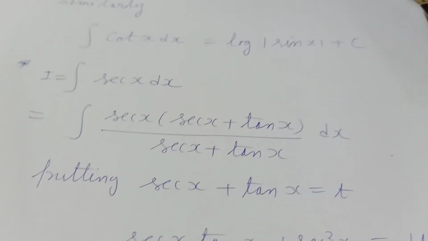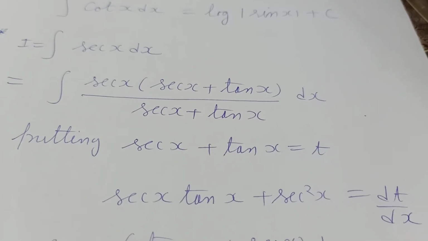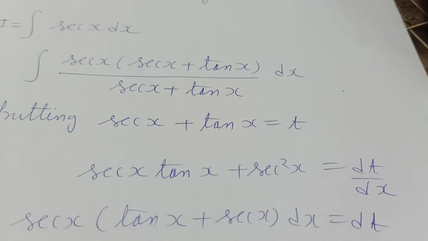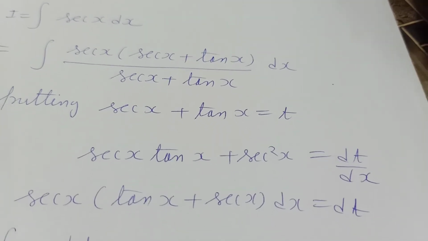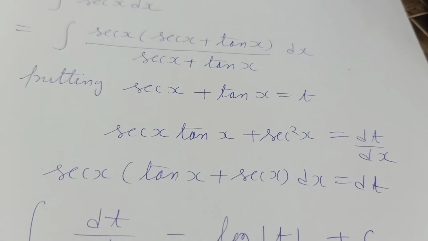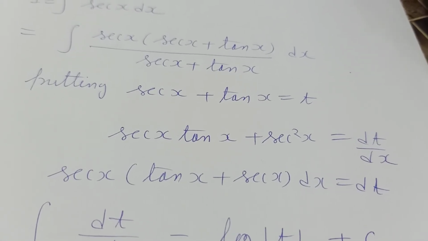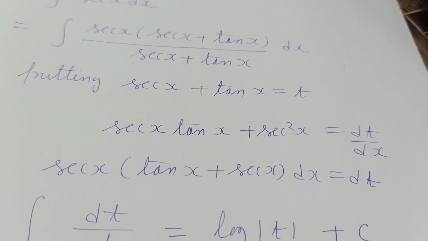Now if we put sec x plus tan x equal to t and differentiate it, then what we will get? Sec x into tan x plus sec square x equal to dt by dx. Now if we rearrange it, we can see that we get the value of the numerator, that is sec x tan x plus sec square x dx, that is dt.